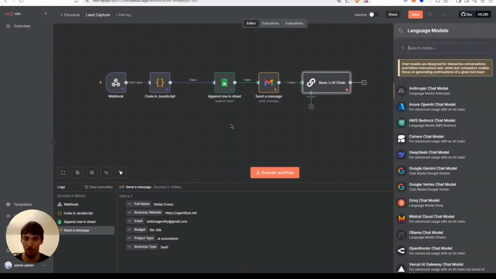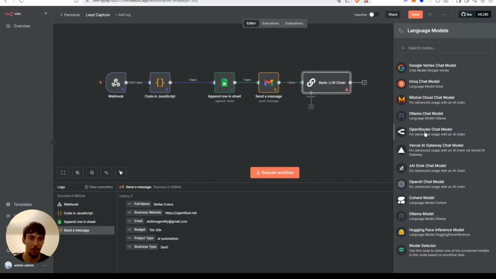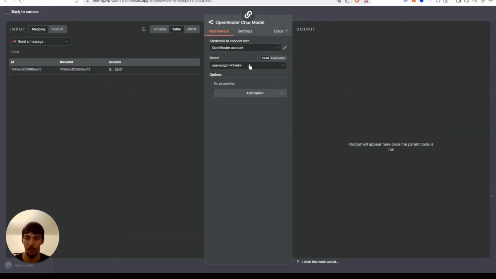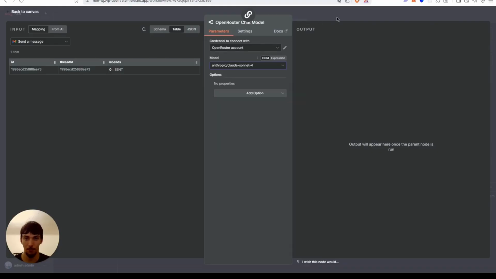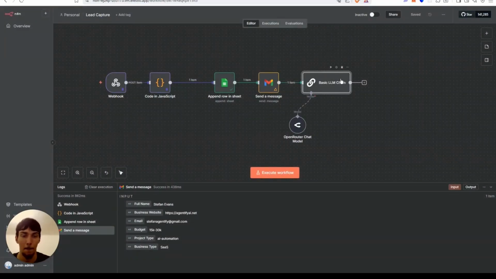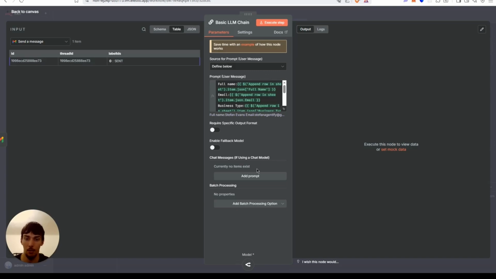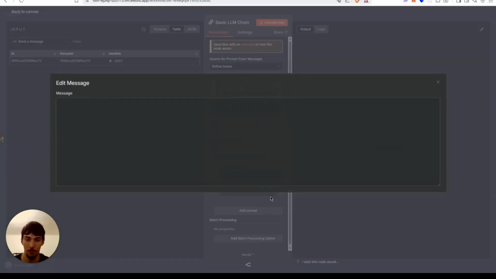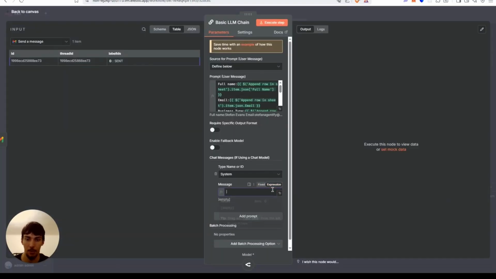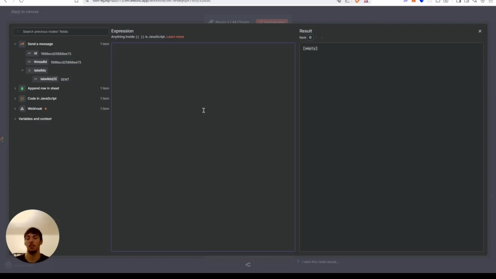Let's add a model, OpenRouter chat model. I'm just going to be using Claude because it's probably the best model out right now, in my opinion. And then here we're going to add a prompt, do system message, use that expression, and give it a job. You are a new lead email notifying agent.